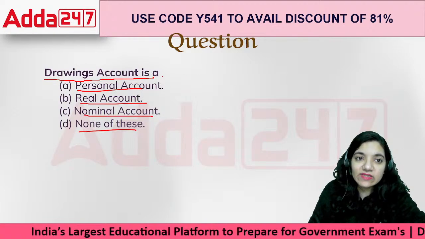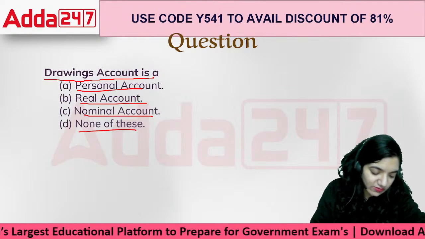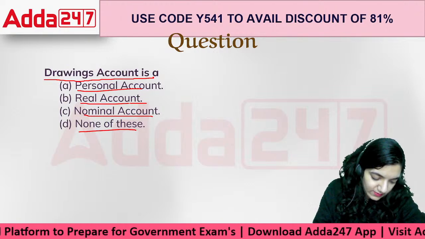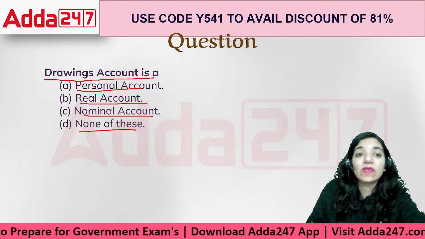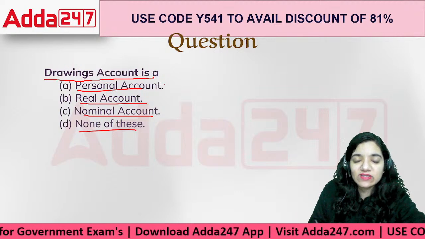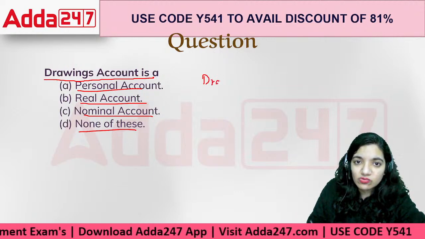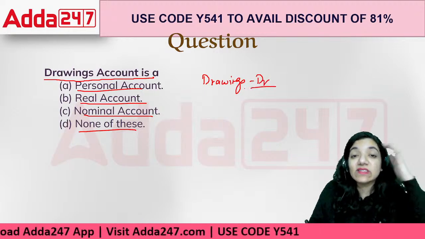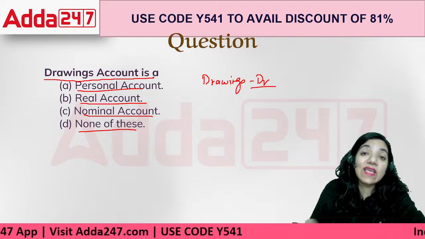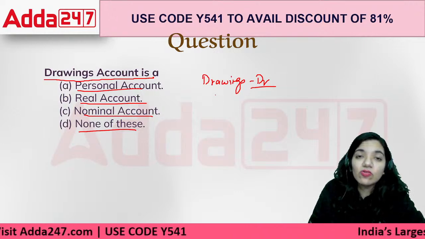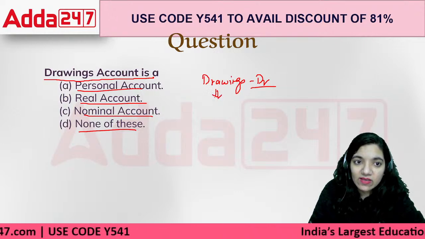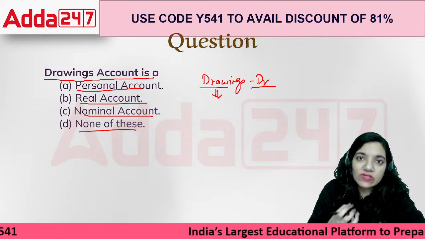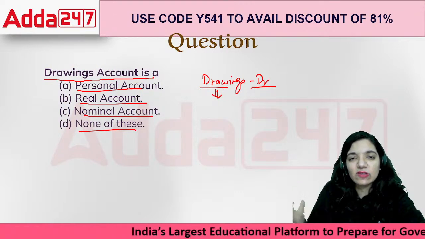Drawings account is a real, personal, or nominal account. Please answer, everyone. Drawings account, D for drawings, basically D for debit. So drawings is one thing that is always shown on the debit side. But what is exactly drawings? Drawings is the personal expense of the person who is involved in the business, who has taken the personal expenses over the business expenses.